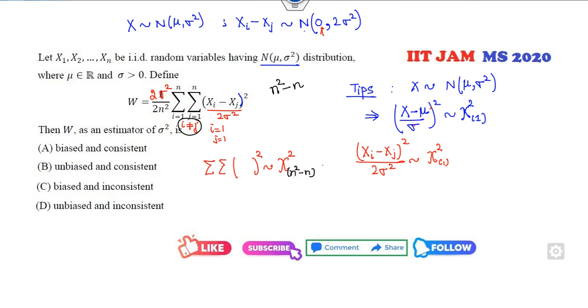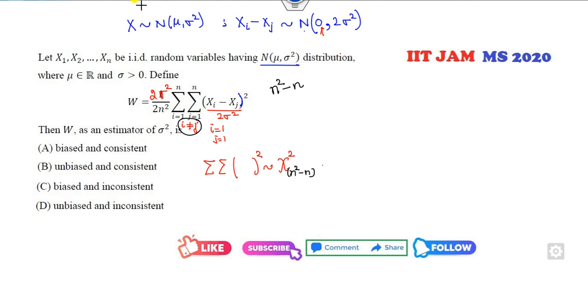This is my degree of freedom. So if I call this Y, then W will be, with the 2 cancelled out, sigma square over n square times Y. Then I can check the mean of this. It is sigma square over n square outside. What is the tip again?